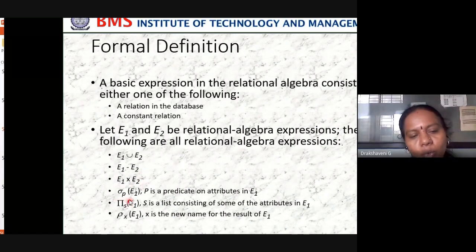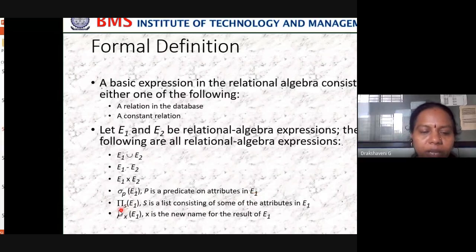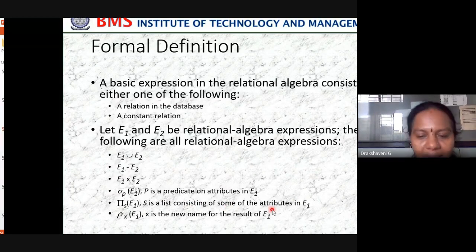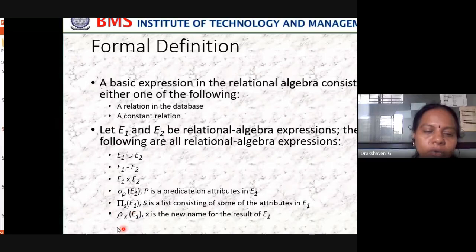And I can do selection, where P is a predicate on attributes in E1. And pi of S of E1, where S is a list consisting of some of the attributes in E1. And this also we can do. What is this? The rename. So we are renaming the operation.